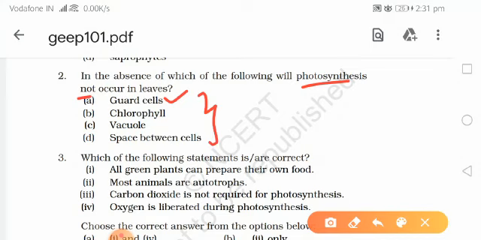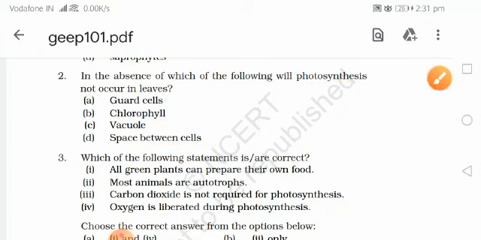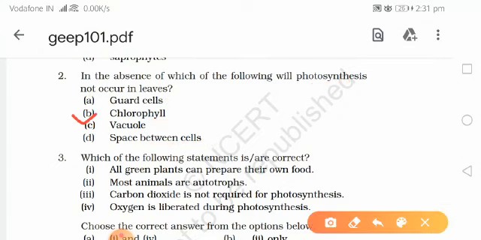Guard cells are not much important. Next is chlorophyll. Yes, chlorophyll is very important as it captures sunlight. Let's read the other options. Vacuole. Vacuole is not important, it is a space between cells. So the answer is B, chlorophyll.